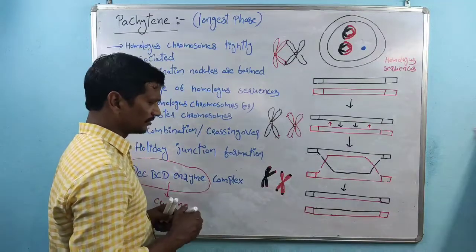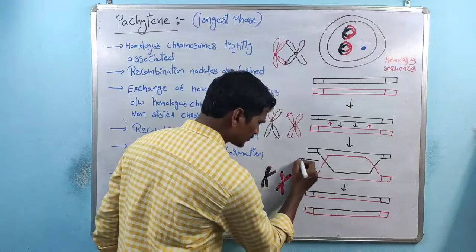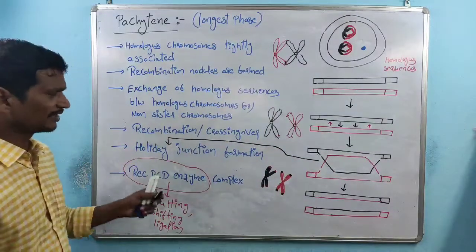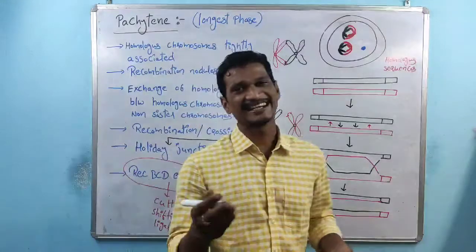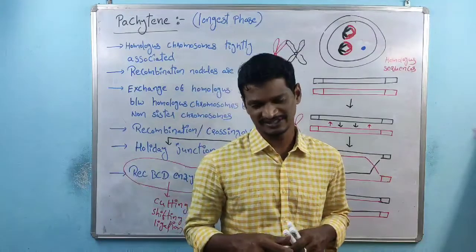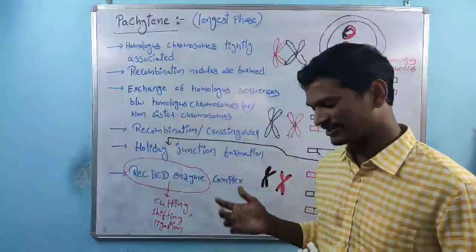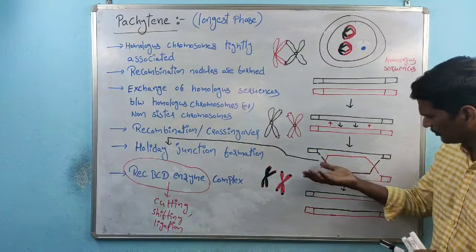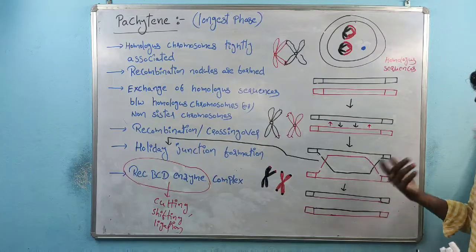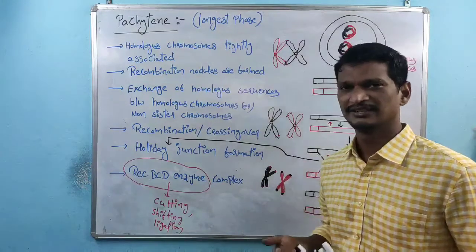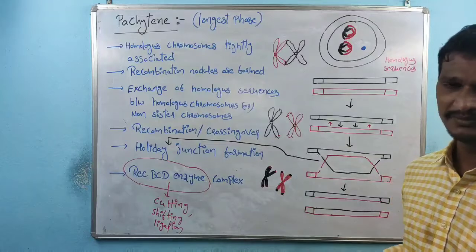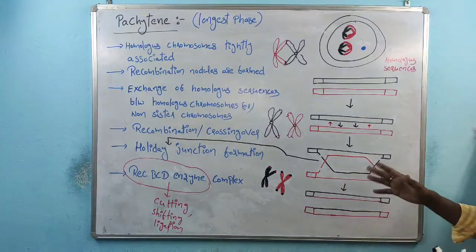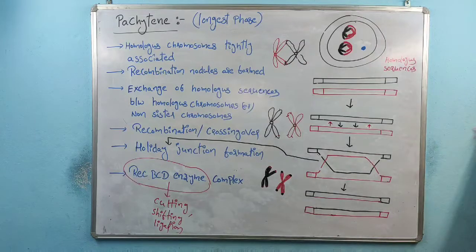Here the important concept is this junction, which is called the Holliday junction. Why is it called the Holliday junction? The scientist's name is Holliday. That's the reason why the junction is called the Holliday junction. During that shifting process, one junction is formed, and that junction is called the Holliday junction, because of the scientist's name. By this way the shifting takes place.